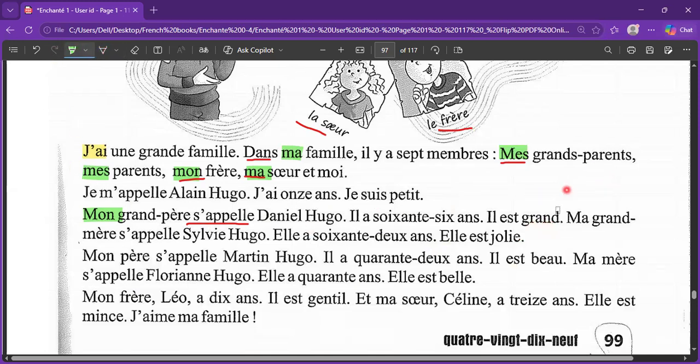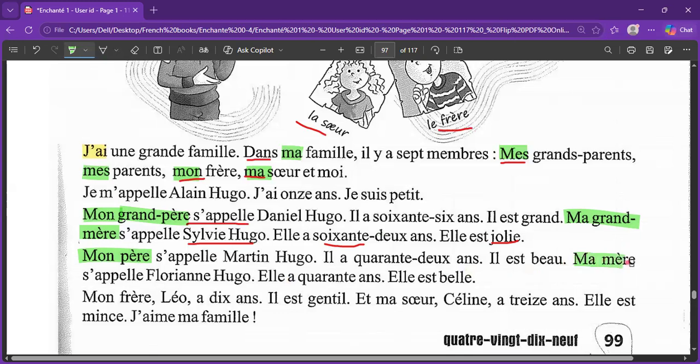Then, ma grand-mère. Again, you can see with the grand-mère, we have changed the possessive adjective, which is ma. My grandmother's name is Sylvie Hugo. Elle a 72 ans, she's 72. Elle est jolie, she is pretty. Mon père, again, because this is masculine, we will use mon, s'appelle Martin Hugo. My father's name is Martin Hugo. Il a 42 ans, he's 42. Il est beau, he's handsome.